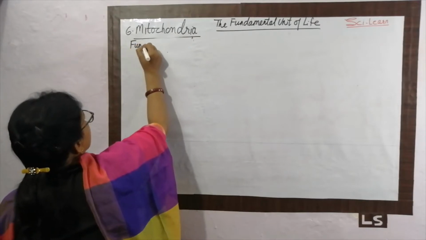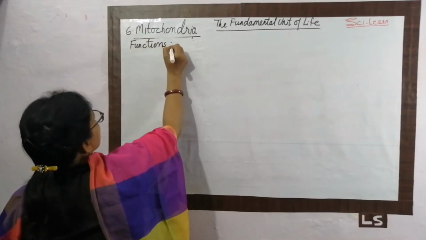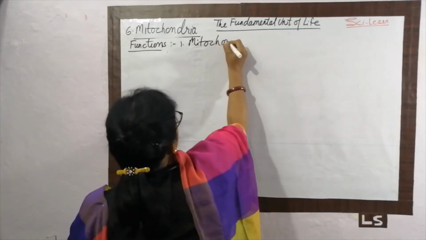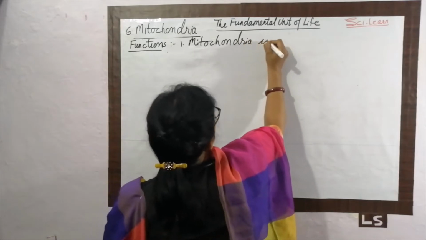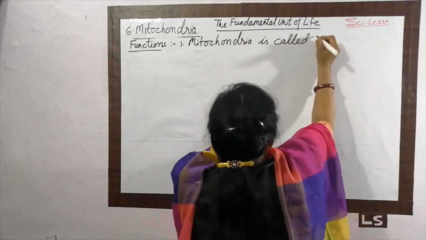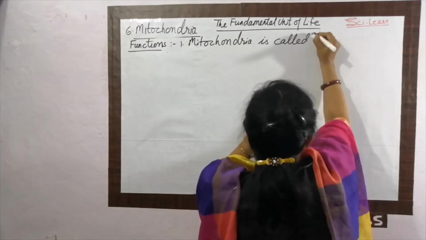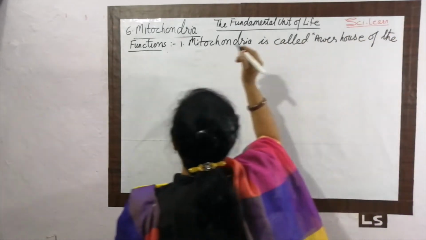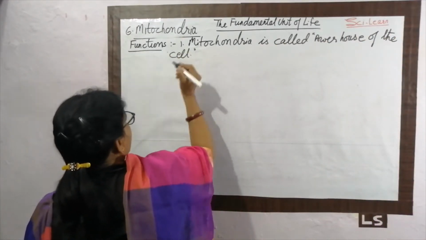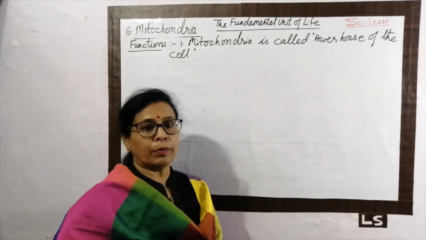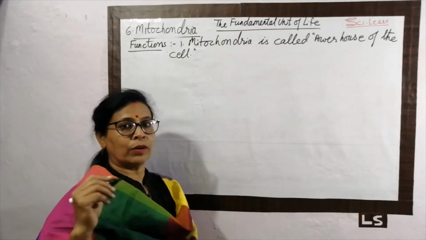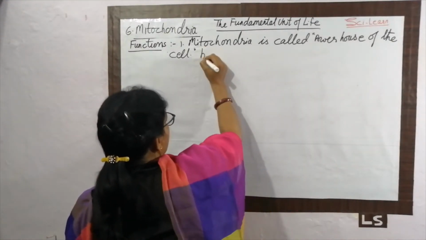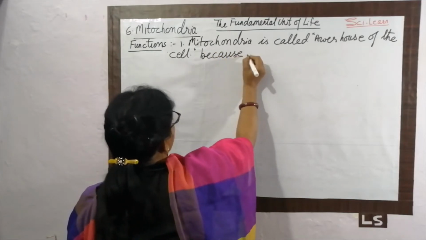The first and important function of mitochondria is that it is called the powerhouse of the cell. And this is a direct question also. Why is the mitochondria called the powerhouse of the cell? Because it performs the functions of a powerhouse. What is the answer? Powerhouse of the cell, because there are three reasons for this.